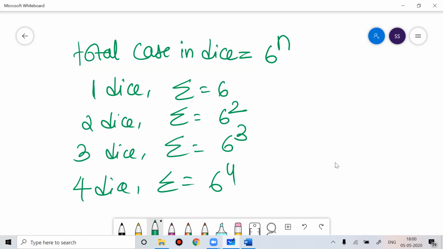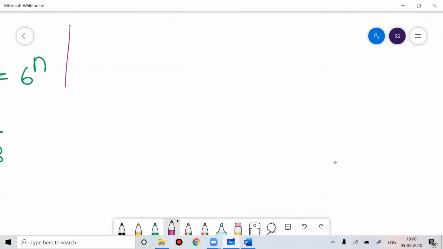In dice problems, the 2 dice problem and 3 dice problem, sums used to come in the exam. So you can remember the shortcut. You can solve manually, or you can remember the 2 dice problem.